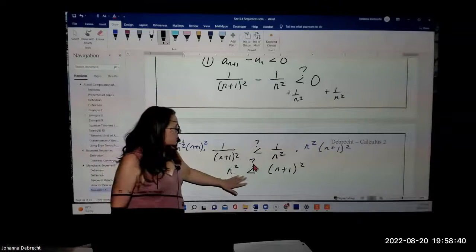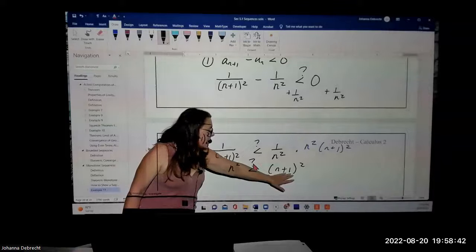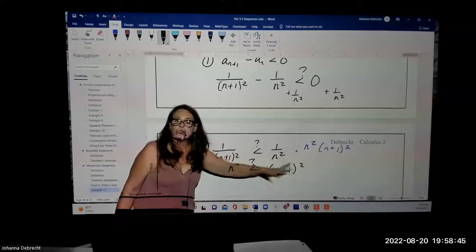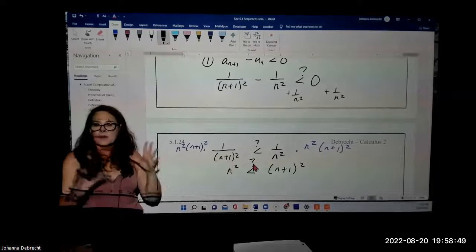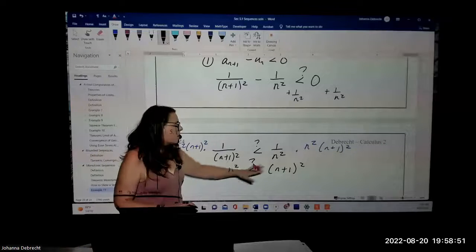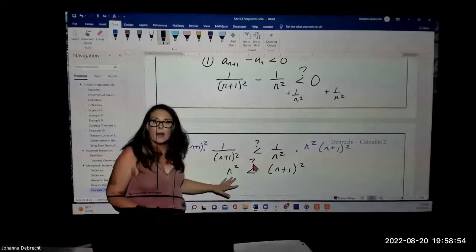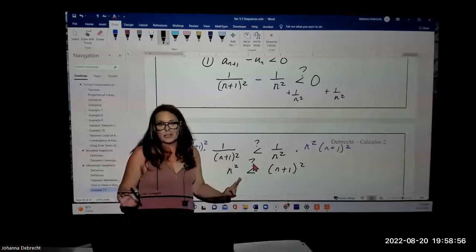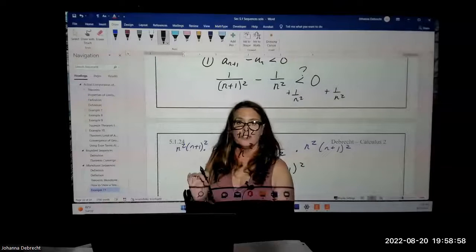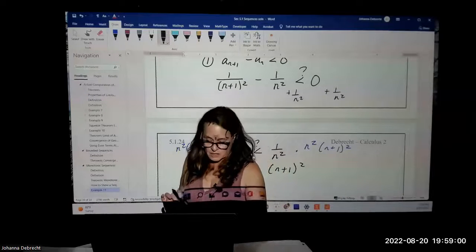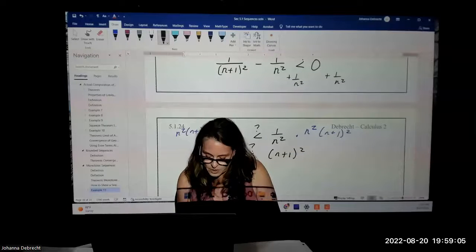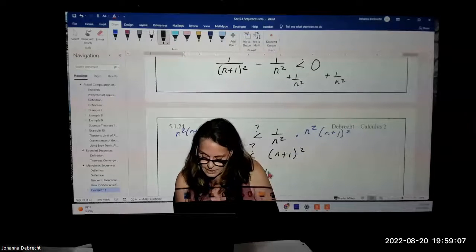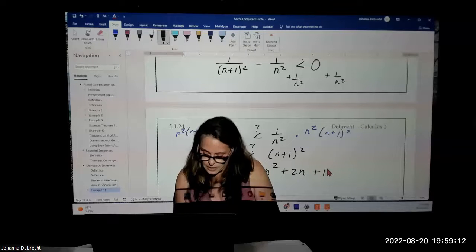So I have n squared here, and I have n plus 1 quantity squared here. Now, there's more than one way to go from this point. You can take the square root of both sides, but then we usually have to worry about plus or minus, although we know that both n plus 1 and n are positive, so we could just take the primary root. But another way of doing it that doesn't involve that kind of ambiguity would be to multiply out the right side. So I have n squared, is that really less than, well, if I multiply it out, I get n squared plus 2n plus 1.